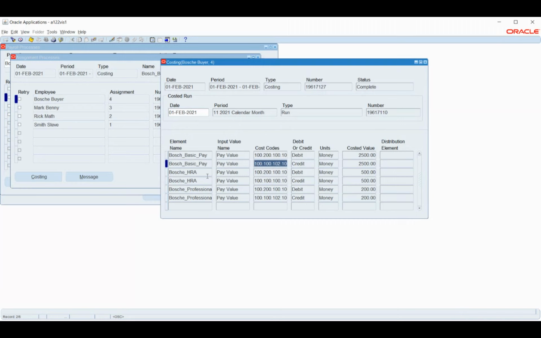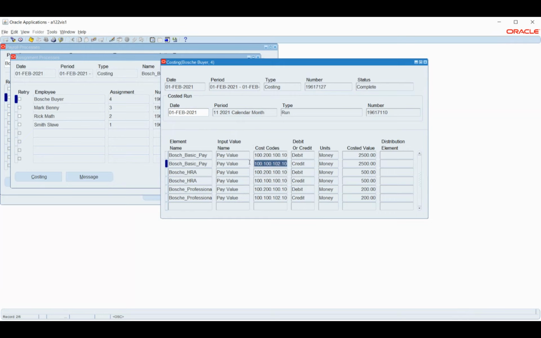When we were defining the payroll and the payment method, we gave the cost accounts. We give this at 2 places: one is at the element creation and the other one is at the payroll. Basically, the system is going to pick primarily from the element, and also it is going to compare with the payroll that we have created.